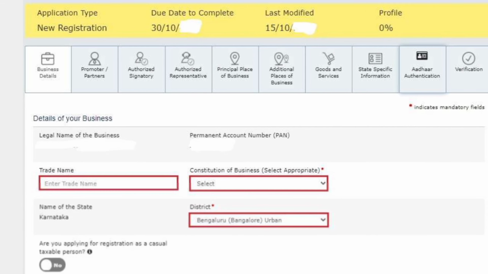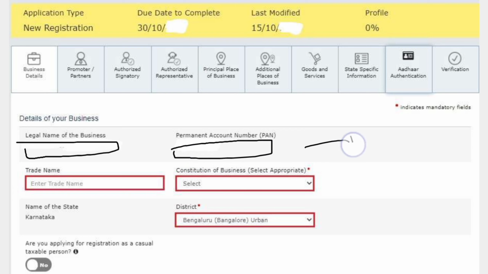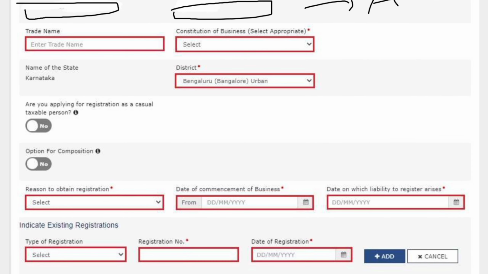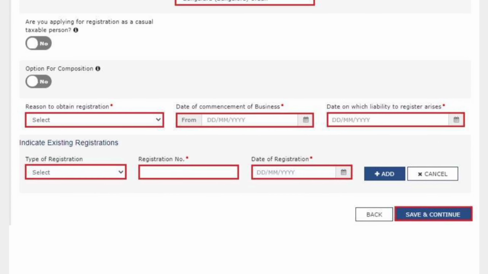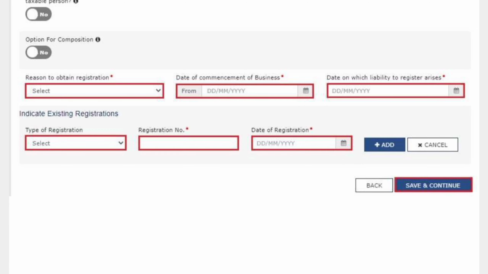After that you have to fill in all business details, trade name and constitution of business. The legal name will automatically come here, and the permanent account number also comes from Part A. You have to fill in the trade name, constitution of business, district, reason for obtaining registration and commencement of business. This we have already discussed. You can also give any existing registrations, like VAT registration or service tax registration, here.